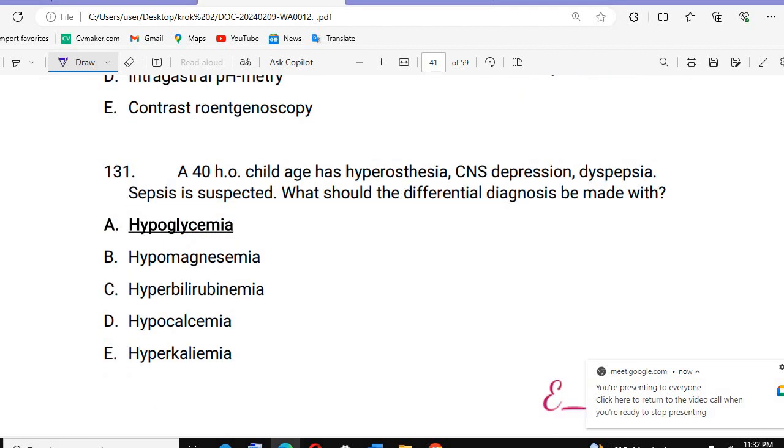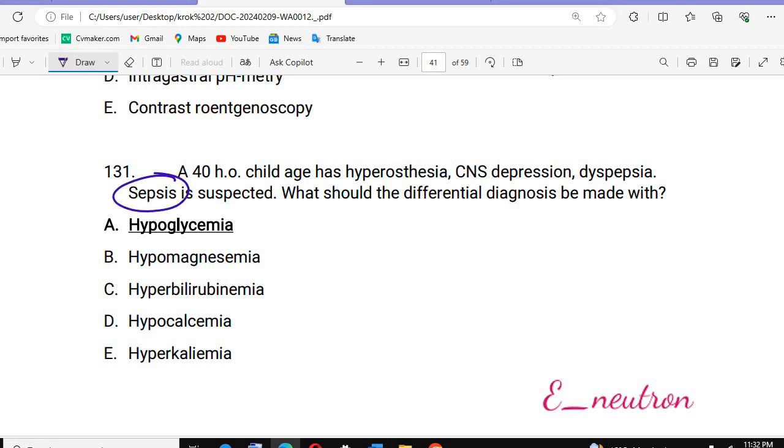After that, question number 131. A 40-month old child has hyperesthesia, CNS depression, or dyspepsia, and sepsis is suspected. What should the differential diagnosis be made with? Sepsis here means we are talking about neonatal sepsis.